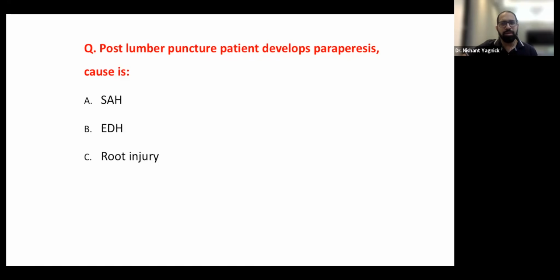But root injury is usually of rootlets. And even if a complete root is injured, it will cause pain and weakness in its distribution. So if L5 is injured, the patient will not be able to dorsiflex the toe, will not be able to use the EHL, and the tibialis anterior will be partially affected. If it's S1, then definitely there'll be an Achilles tendon palsy and numbness along the same dermatome.